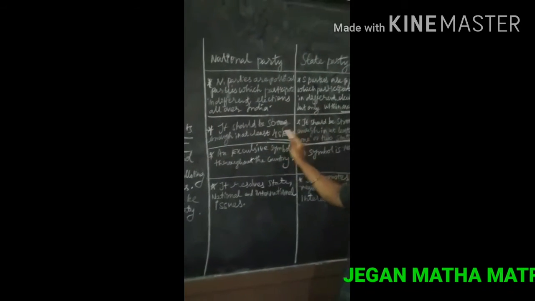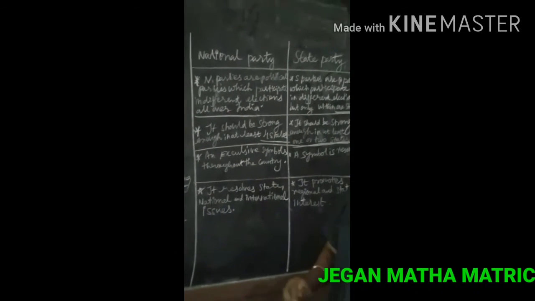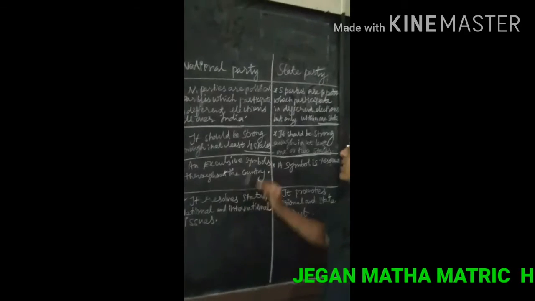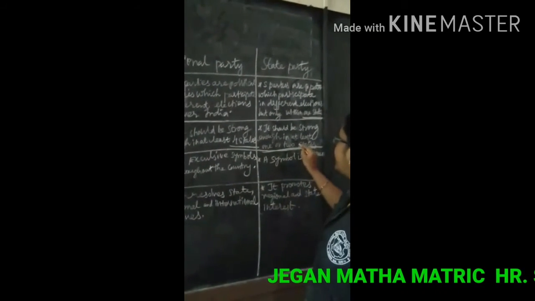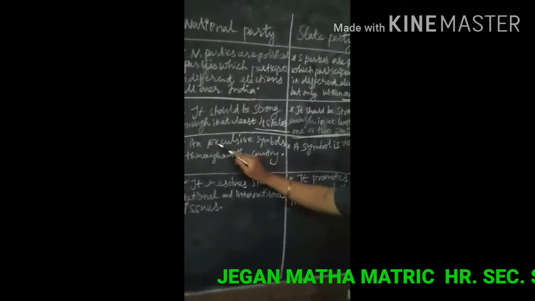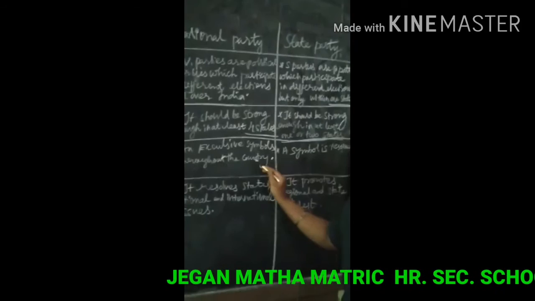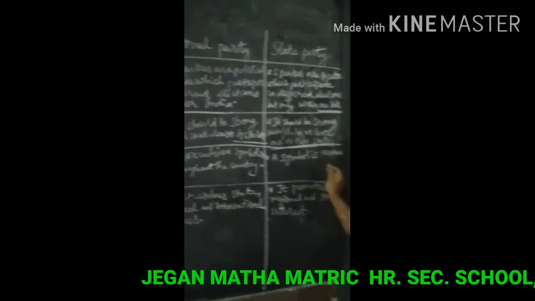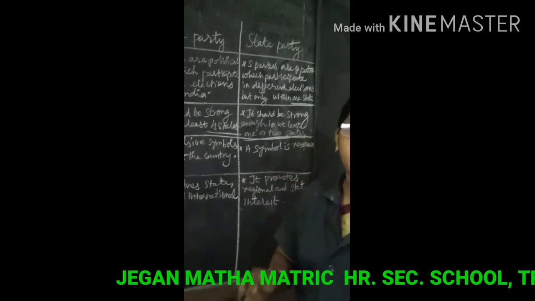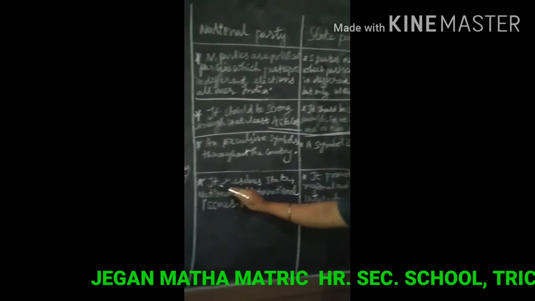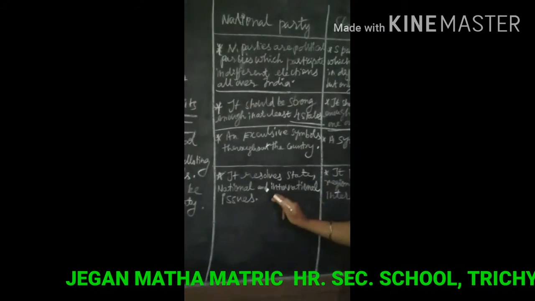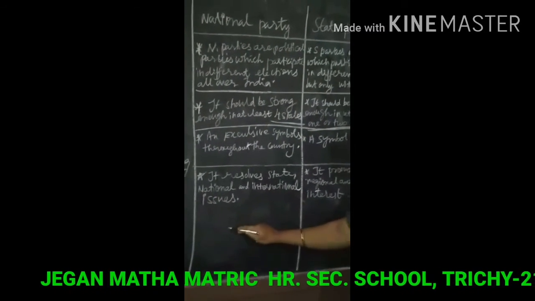A national party should be strong enough, at least in four states. It has an exclusive symbol throughout the country. A symbol is reserved. It resolves state, national and international issues.